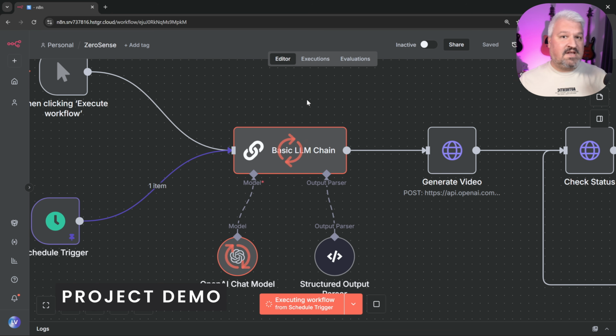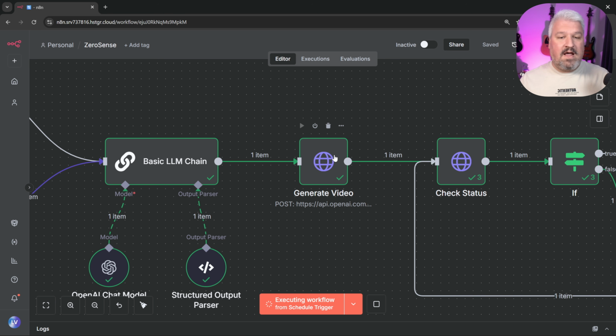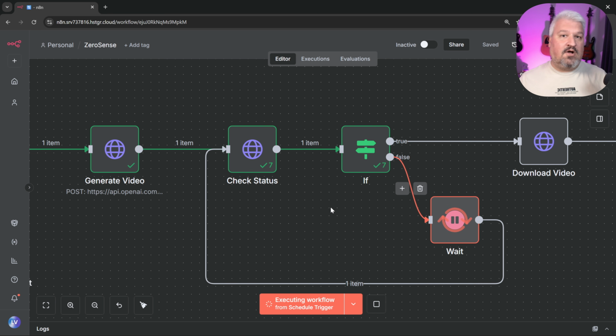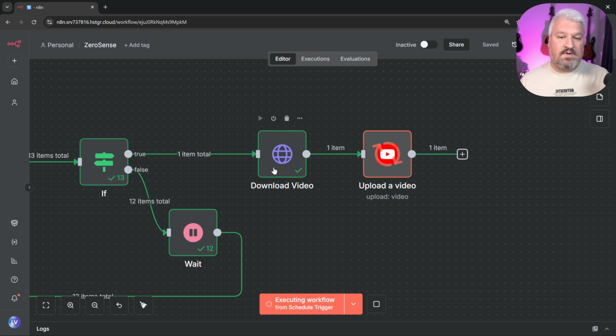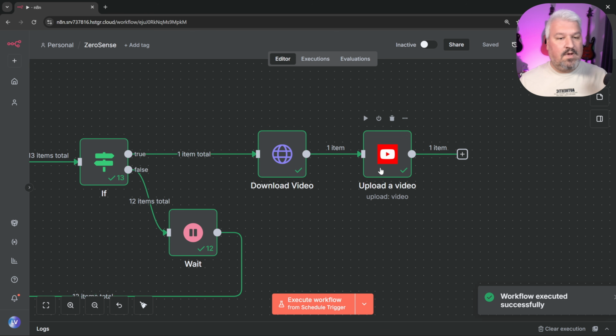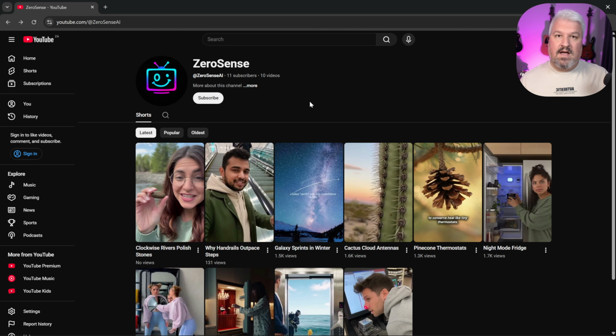This workflow will use an LLM to generate a unique script for the video. Then we call OpenAI to start the generation process. And because these videos can take a long time to generate, we'll add a little loop to check the generation progress. After the generation completes, we'll download the video and then we'll upload it to YouTube. And after a minute, we can see the new video in our feed.